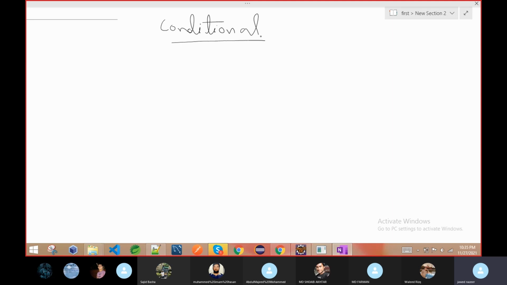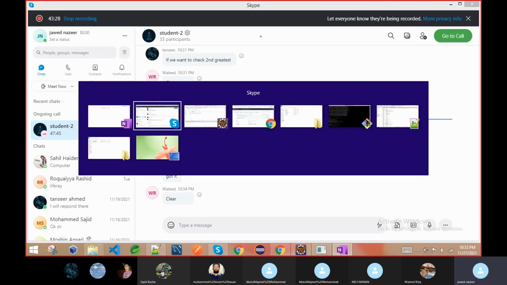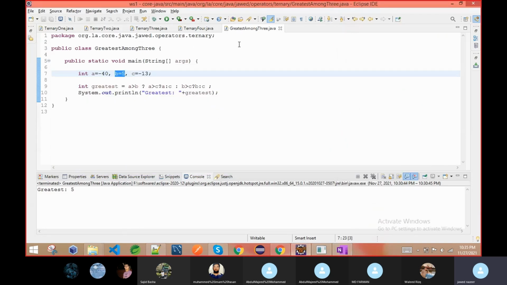So this is what we have in real life, and in programming we also have to do this thing. Like you saw here in our programs, this is our condition. If this condition is true, we are going to execute this part.